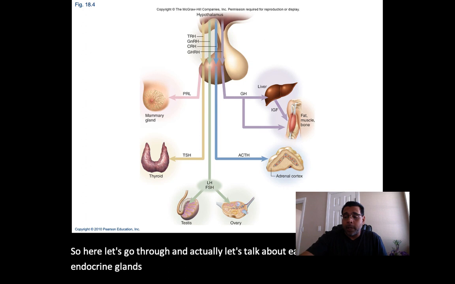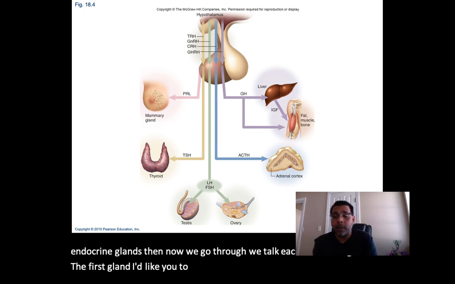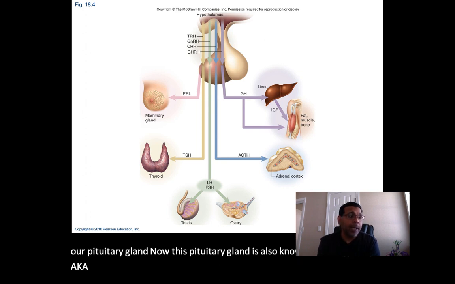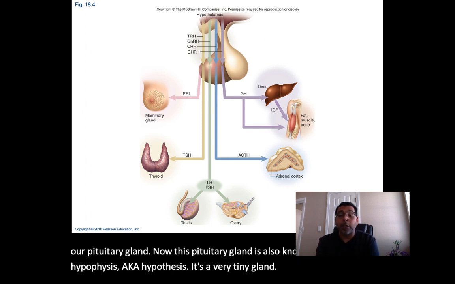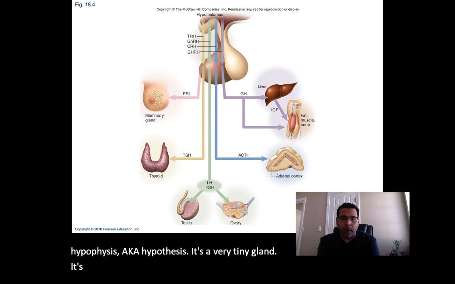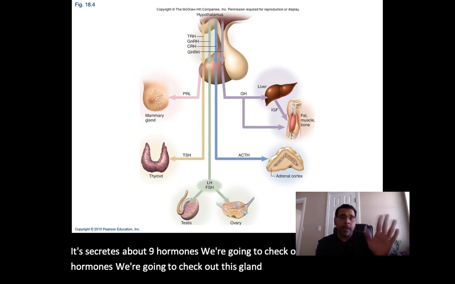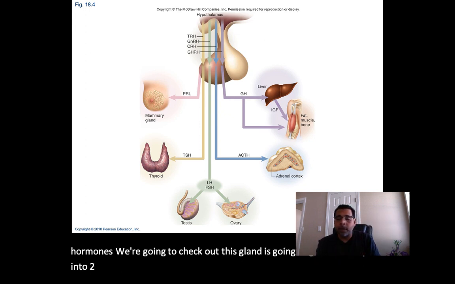Now when we go through each endocrine gland, the first gland I'd like you to know about is going to be our pituitary gland. This pituitary gland is also known as the hypophysis. It's a very tiny gland. It secretes about 9 hormones we're going to go through and check out. This gland is going to get divided up into 2 lobes, so it's considered to be bilobed.